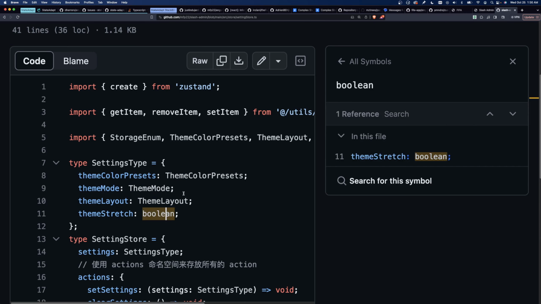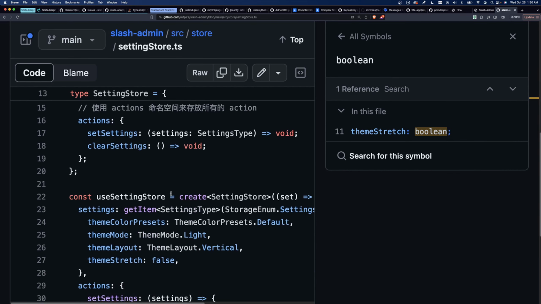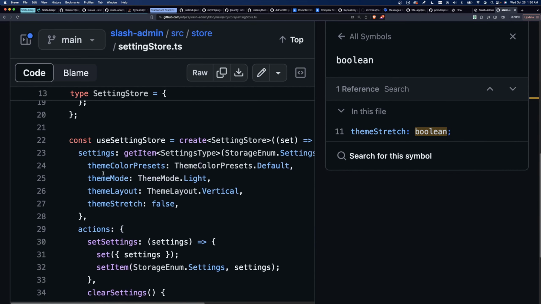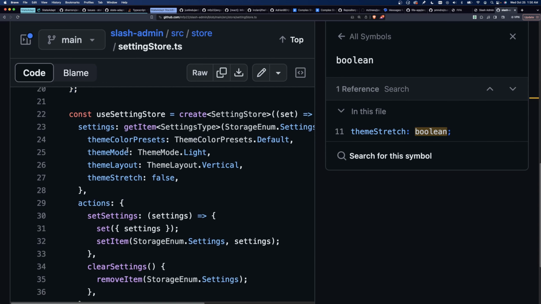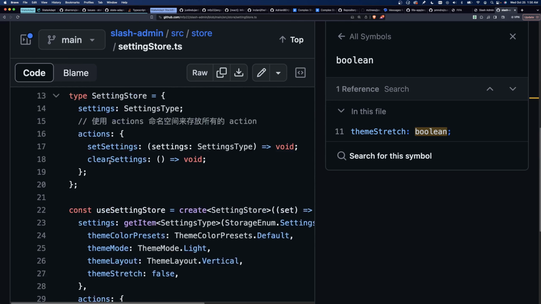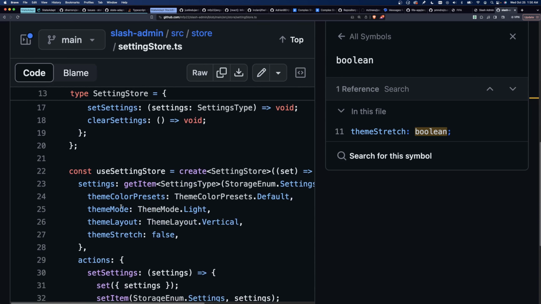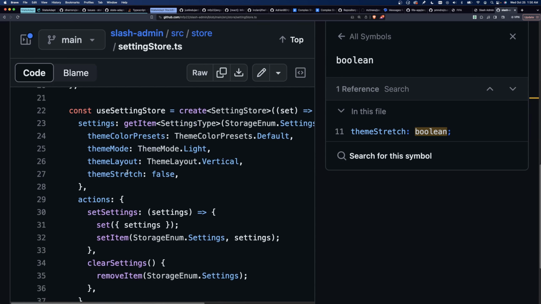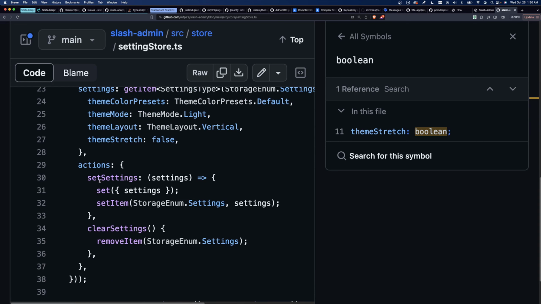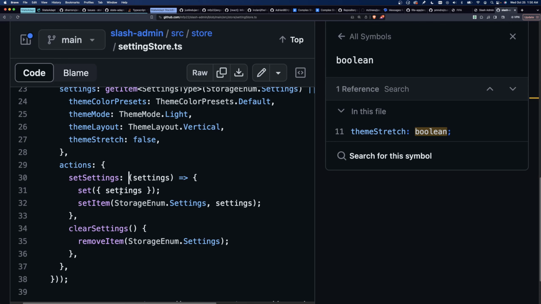It looks like they have some 4 state properties here, and you can set settings and clear settings, and there's some side effects going on here. Right, so here's the initial state, and I don't know why they didn't do that top level. It's a little interesting they did it that way. Regardless, for the actions, first they're setting state here, and then they're setting local storage. So I changed this a little bit in StateAdapt. So let's look at how I did it there.